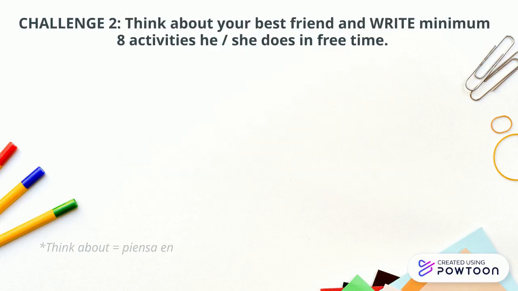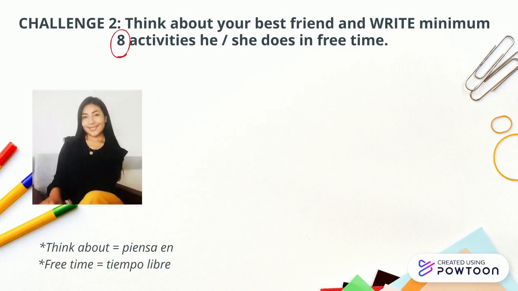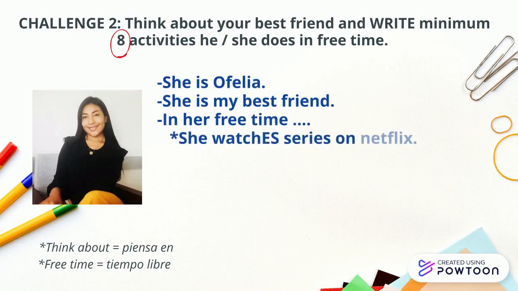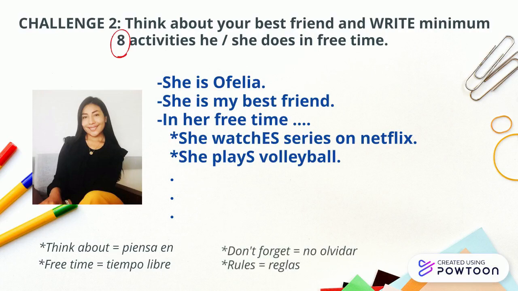Challenge 2. Think about your best friend and write minimum 8 activities he or she does in free time. For example, she is Ophelia. She is my best friend. In her free time, she watches series on Netflix. She plays volleyball. And I continue. Don't forget, use the rules we have learned.